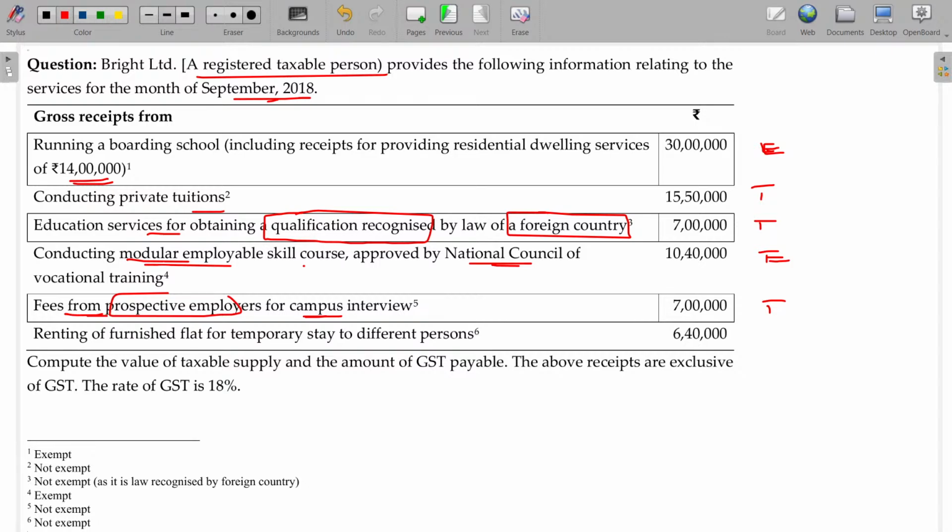And renting a furnished flat for temporary stay. Temporary stay is always 90 days, no? It should be a continuous period of at least 90 days. So taxable. Clear? So while listening to the lecture on exemption, it's really very difficult. But after answering these questions, you will be satisfied about where to focus. You will feel comfortable that the exemption chapter is okay. Otherwise, you will always get fed up with it.